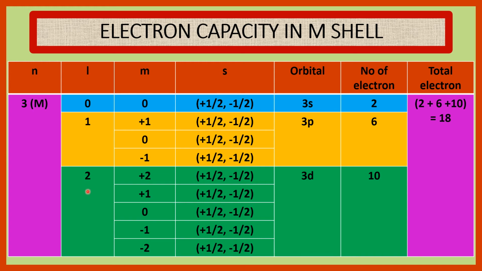For l is equal to 2, m has 5 values, which are plus 2, plus 1, 0, minus 1 and minus 2. For each m value, s has two values, one is plus half, another is minus half. Therefore, total values of s is 10. 5 is plus half and 5 is minus half. Orbital 3d. Number of electron 10. Therefore, total number of electron in M cell is 2 plus 6 plus 10 is equal to 18.